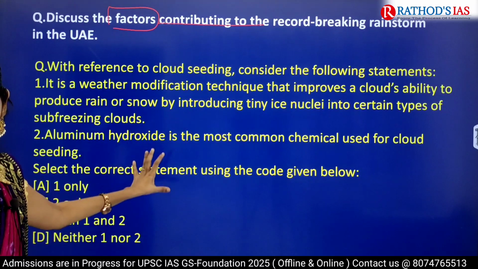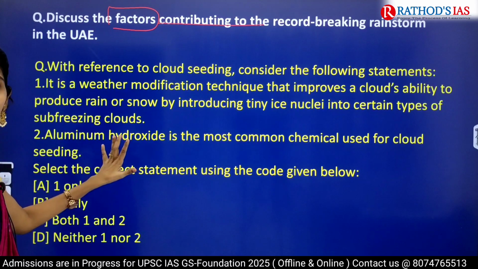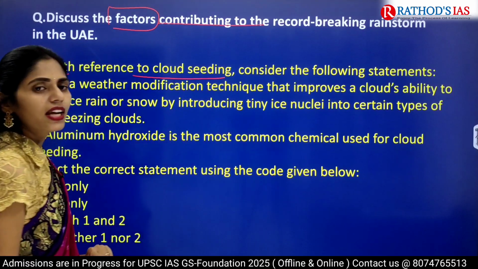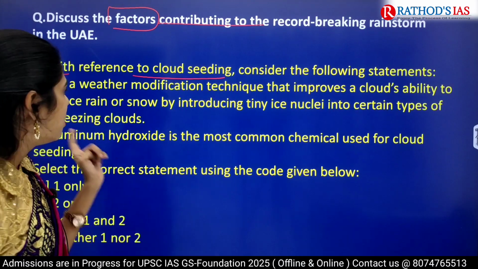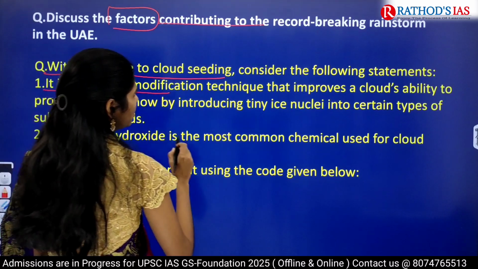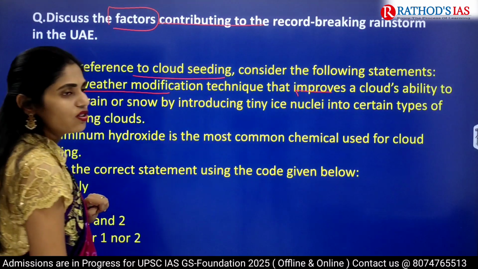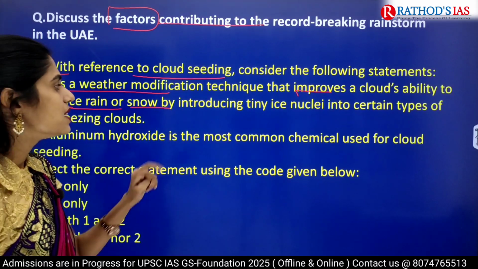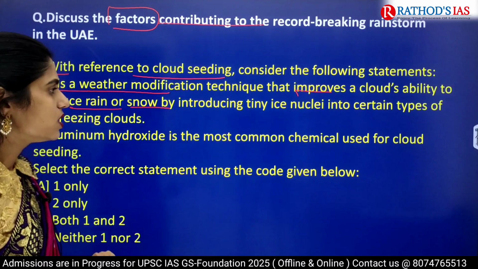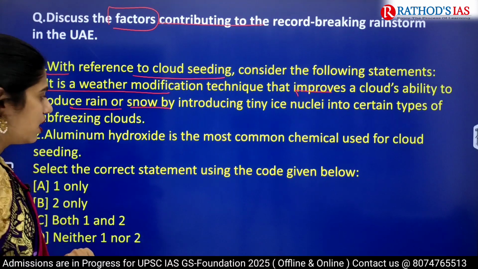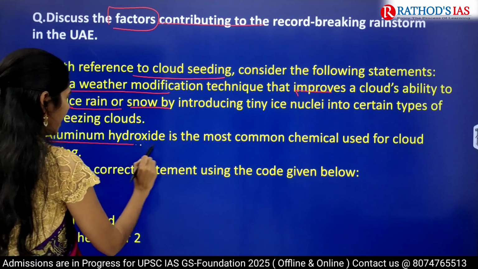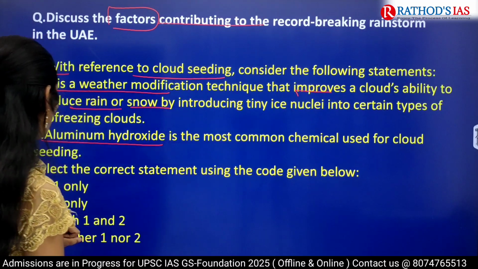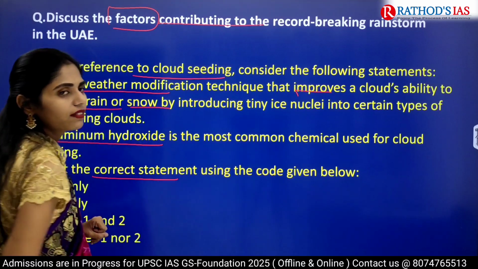And let us take one prelims question regarding cloud seeding. So let me read this question first. With reference to cloud seeding, consider the following statements. First one is, it is a weather modification technique that improves a cloud's ability to produce rain or snow by introducing tiny ice nuclei into certain types of sub-freezing clouds. And the second statement is, aluminium hydroxide is the most common chemical used for cloud seeding. Select the correct statements using the code given below.